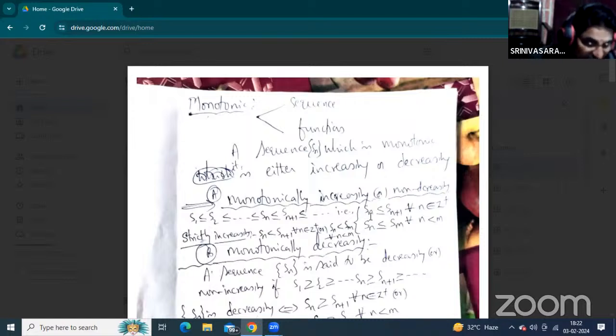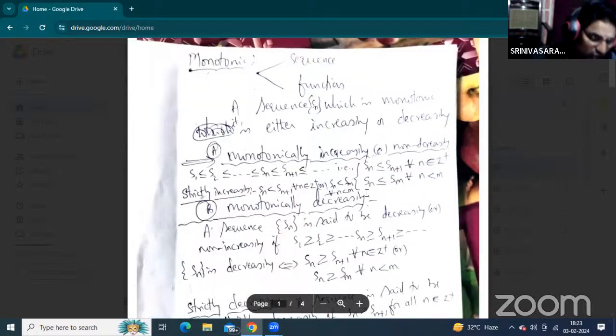Now, that is f of xn is less than or equal to f of xn plus 1. So when f of x1 is less than or equal to f of x2, for all n less than m, the given function is monotonically increasing. Or f of x1 less than f of x2, that is also strictly increasing.